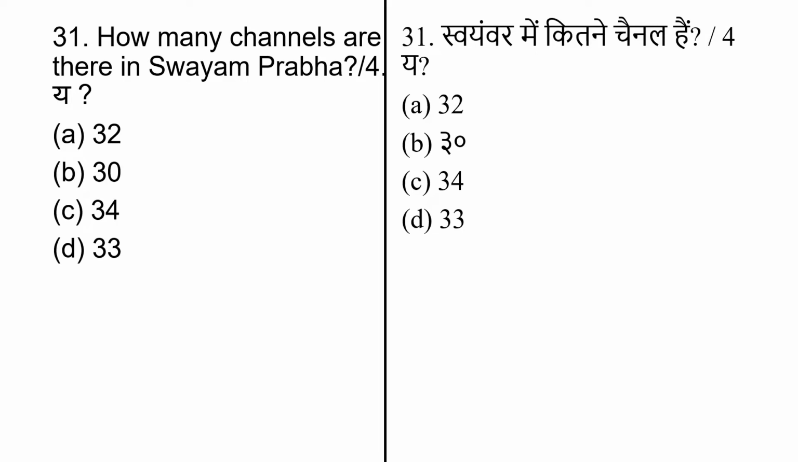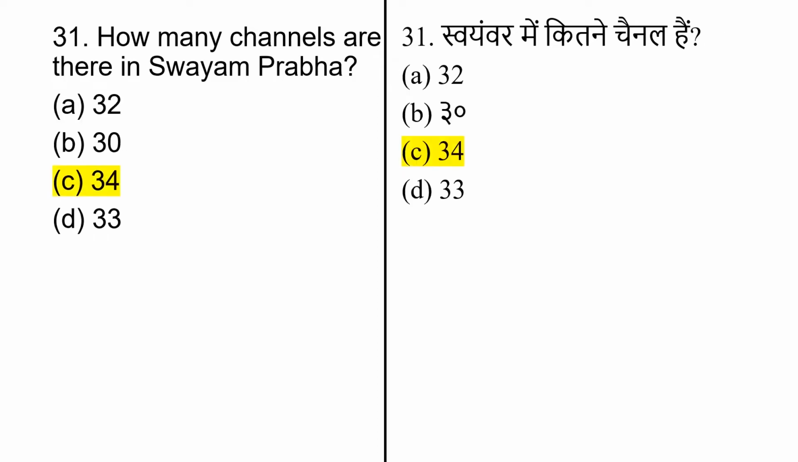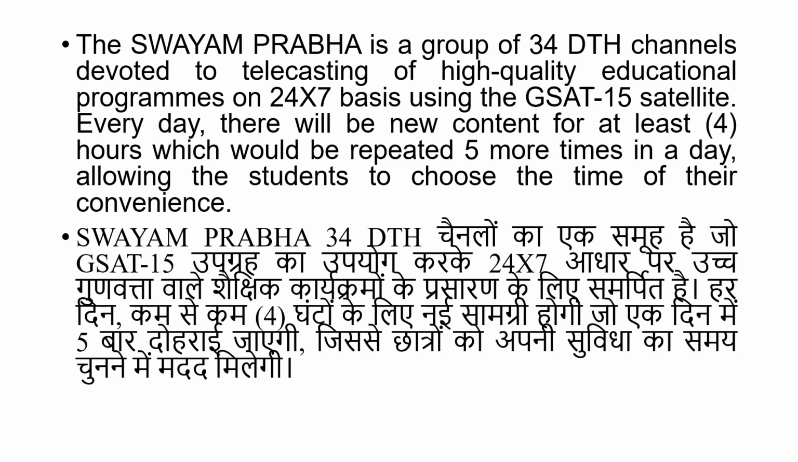And options are 32, 30, 34 and 33. The correct answer is option number C, 34. The Swayamprabha is a group of 34 DTH channels devoted to telecasting of high quality educational programs on a 24/7 basis using the GSAT-15 satellite. Every day there will be new content for at least 4 hours, which will be repeated 5 more times in a day, allowing the students to choose a time of their convenience.